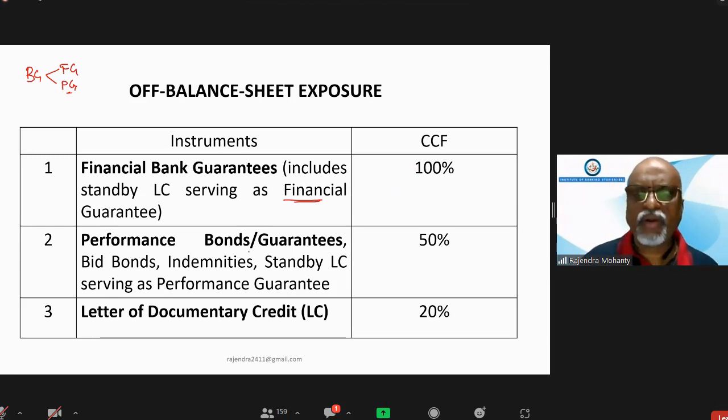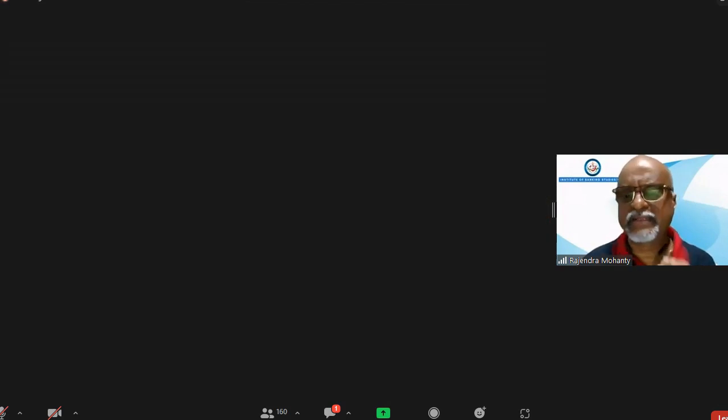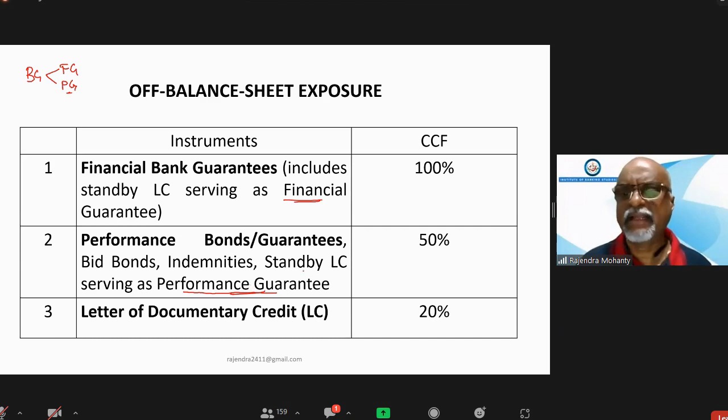If a bond, guarantee, bid bond, indemnity or standby LC has been issued by the bank as a performance guarantee, not a financial guarantee, then the CCF becomes 50%. If the bank has issued a documentary LC, the CCF is the least, that is 20%, because documentary LCs are considered safest. This is safer and this can be risky.